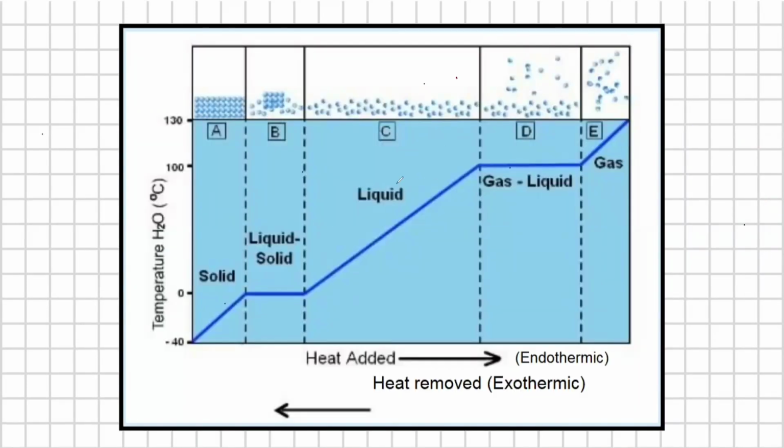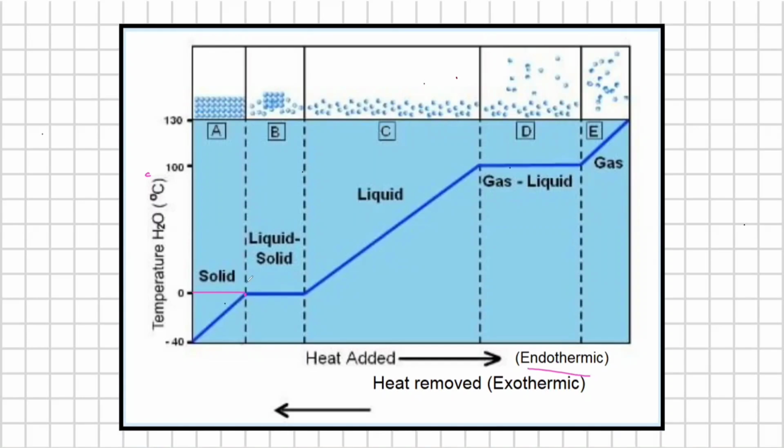So let's talk about this heating curve. As you can see, when you provide the heat, heat is added. In the forward direction, when you are melting and you are boiling, this process is endothermic. So let's suppose this is minus 40 degrees centigrade and you are adding heat, so it reaches this point. This is 0 degrees centigrade.